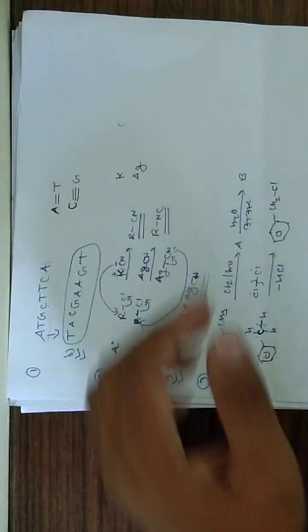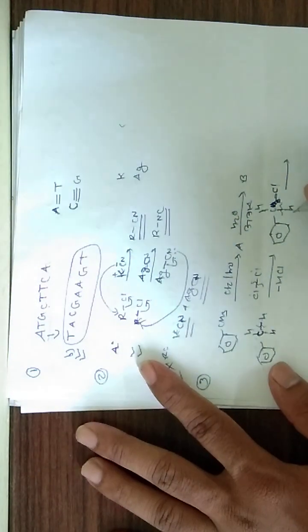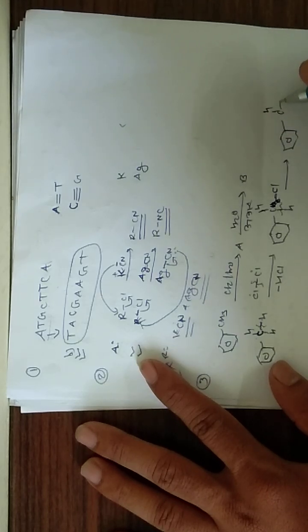Similarly, another hydrogen also breaks and is replaced by Cl. So what will happen here? This H can also be replaced by Cl.